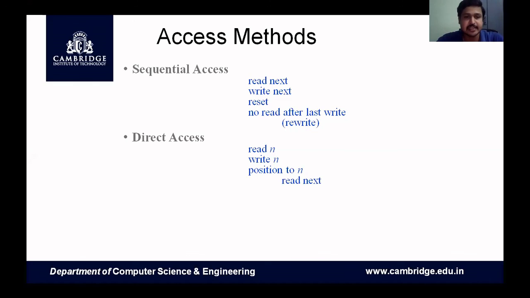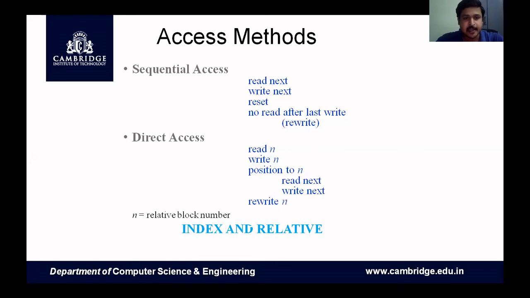That is why we have the next method called direct access, where we can go to any location directly. That is read n, position, and write n, position. We can go to any position. It overcomes the disadvantage of sequential access, and it uses the sequential concept also.